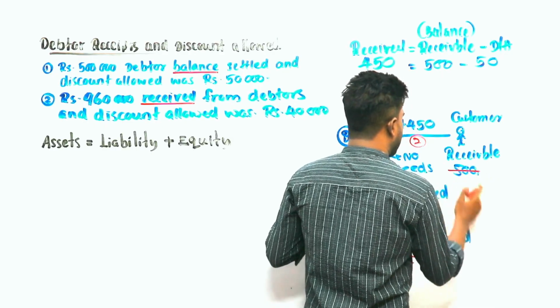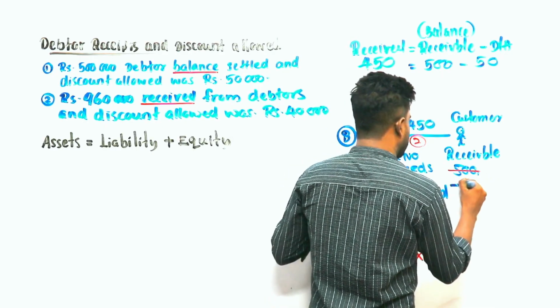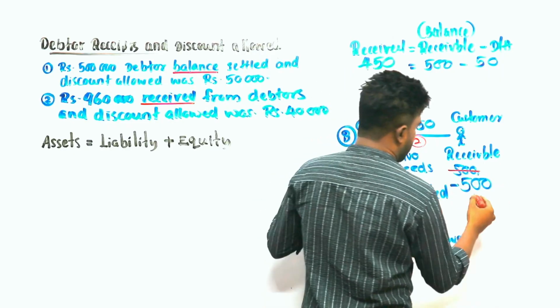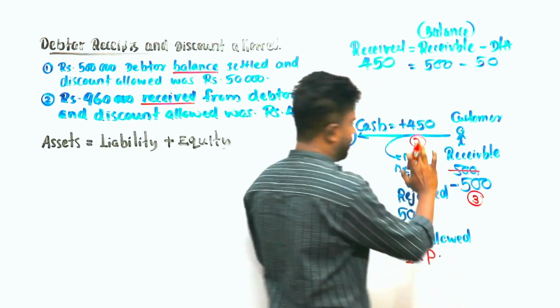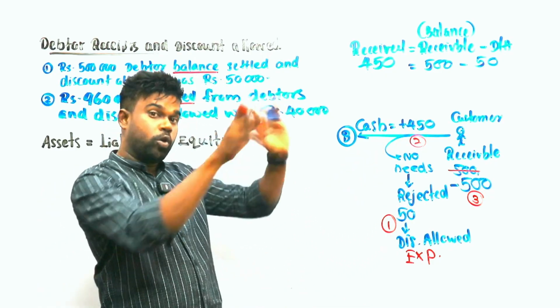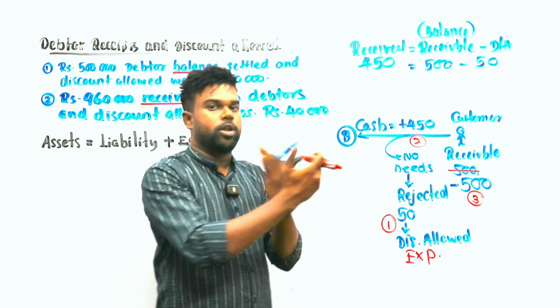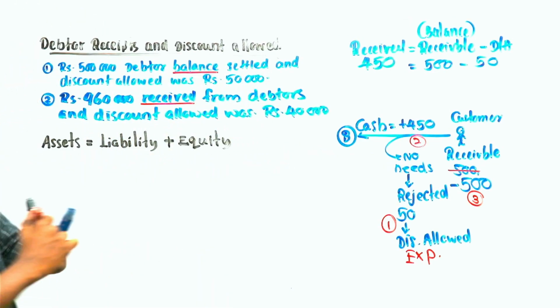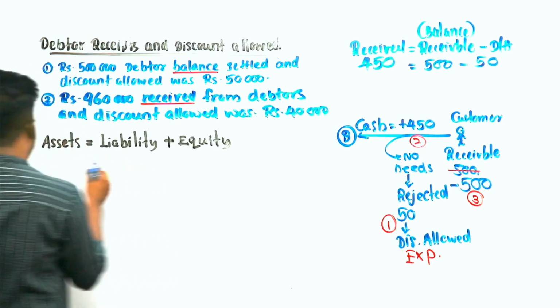Everything must be removed, no more receivables. Total balance you have to deduct. Just received 450, business rejected 50, so remove the total balance. Reverse the balance, right? Remove the balance. No more receivables. Clear?